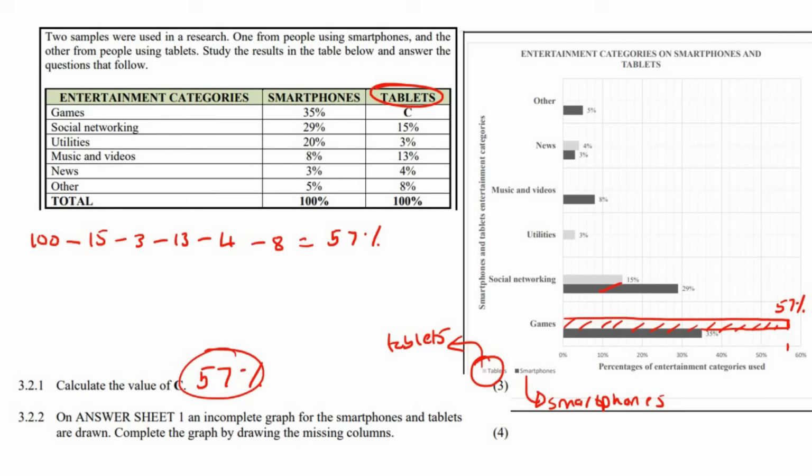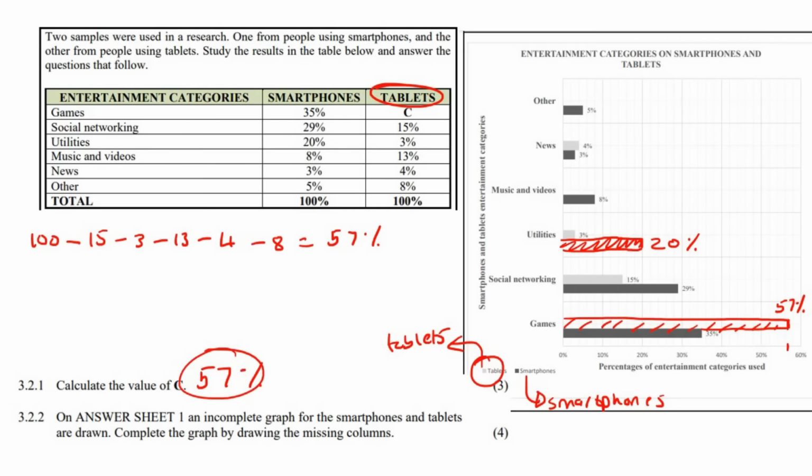The smartphones is always underneath, so follow their template. The smartphone utilities is 20%, so 20% is on this line. So we're going to go up to here, and then put 20%.